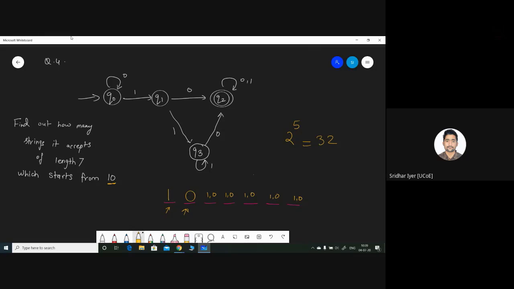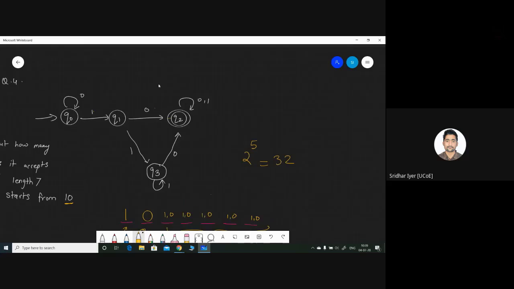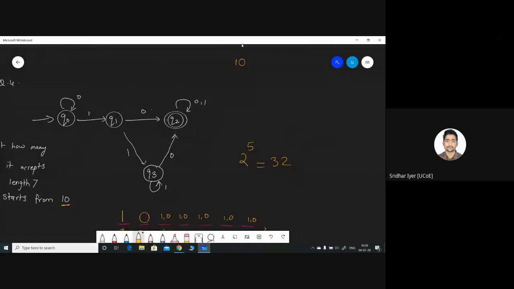What is the final state? Final state over here is Q2. So over here, you can see this 1 and 0 has already been accepted. And after that, all the possible combinations will make the machine remain in Q2 only. So these are all those possible combinations. Either it could be a 1, either it could be a 0. So let's consider one example. Something like this: 1, 0, 1, 0, 0, 1, 1. It will be accepted.